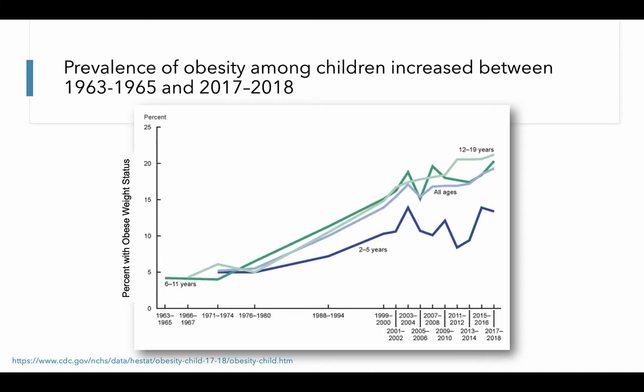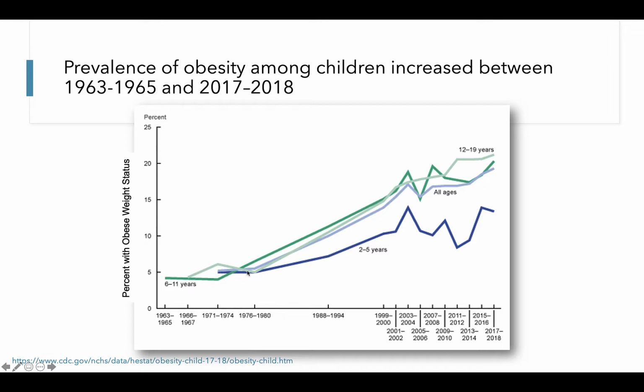Changes in the prevalence of obesity among children aged 2 to 19 years have paralleled increases seen in adults. This figure presents data comparing prevalence of obesity in the 1960s through the present day. On the x-axis, we have the year of the assessment, and on the y-axis, we have the percent of children whose weight status was classified as obese.